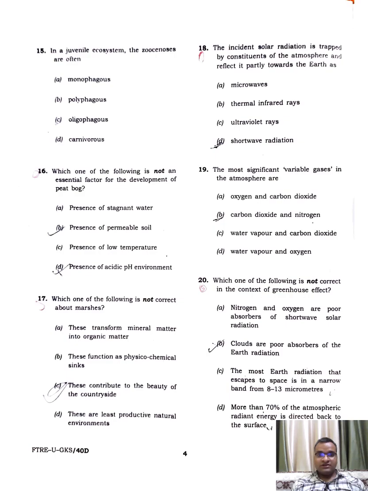15th question. In a juvenile ecosystem, the zoocenoses are often oligophagous. C. Which of the following is not an essential factor for the development of peat bog? Presence of permeable soil. Which one of the following is not correct about marshes? So this is, these are the least productive natural environments.